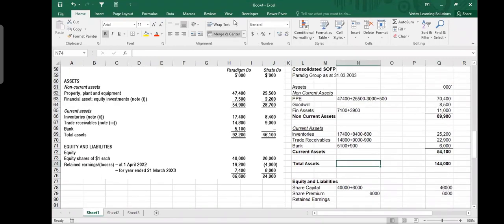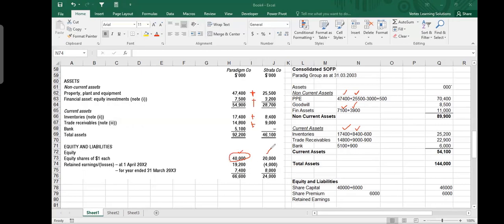When you make a group balance sheet, your consolidated financial statement, we added all these numbers: parent asset plus subsidiary asset, parent financial asset plus subsidiary financial asset, parent inventory plus subsidiary inventory. But we never do parent share capital plus subsidiary share capital. You will only show parent share capital. Subsidiary share capital will not be shown in the group balance sheet.